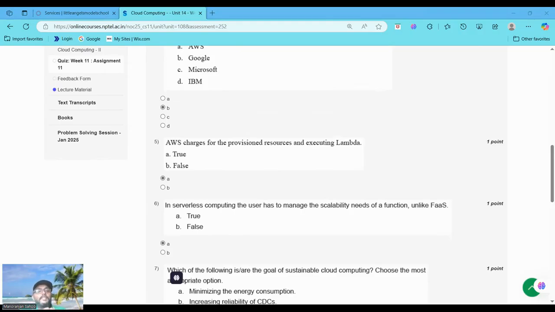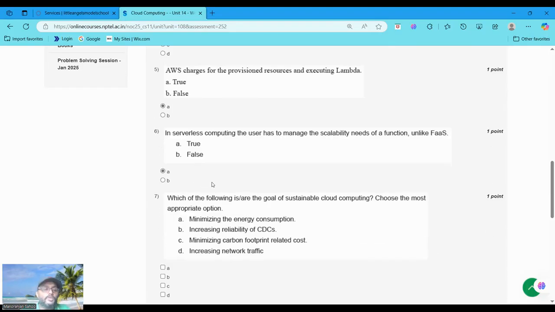AWS charges for both provisioned resources, if licensing, provisioned concurrency, and Lambda execution for duration and requests. So AWS charges for the resources you provision and for the time executing your code in Lambda. This means you are billed based on the number of requests your functions handled and the compute time consumed during execution. So 5 option A is the true statement. Now moving to question number 6.